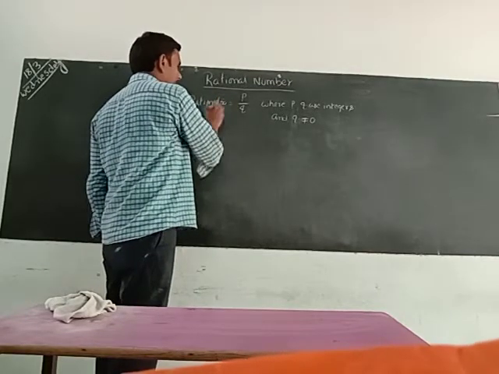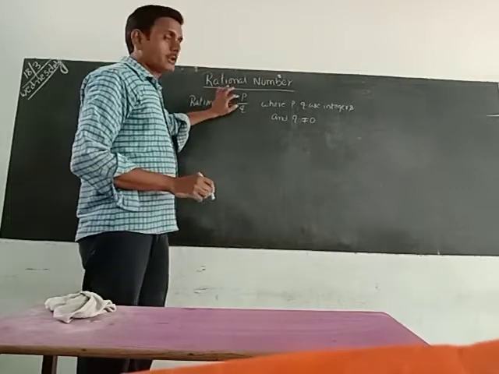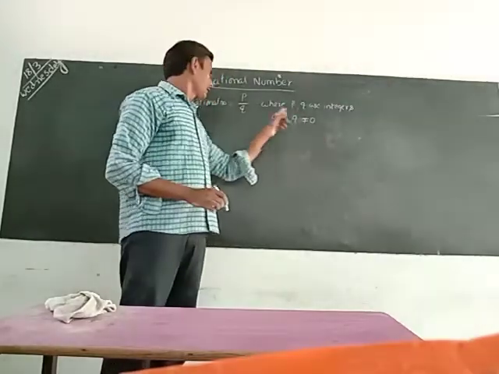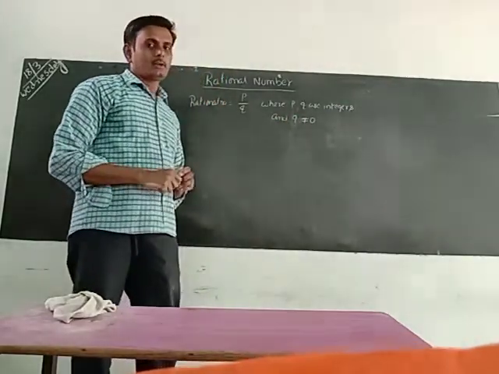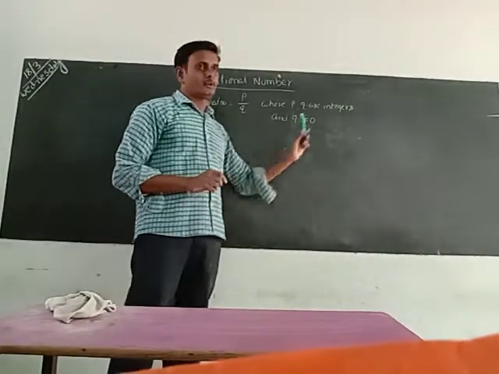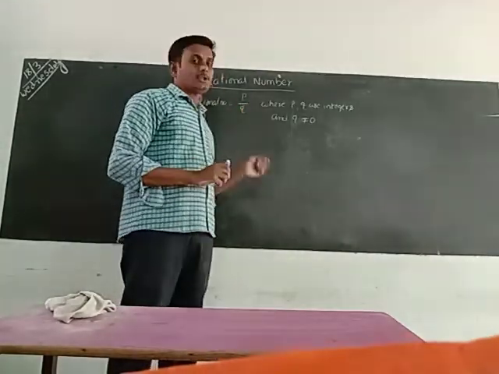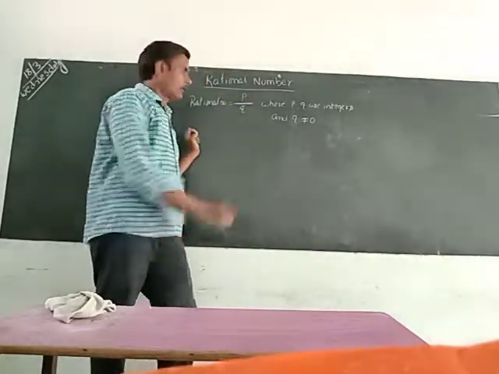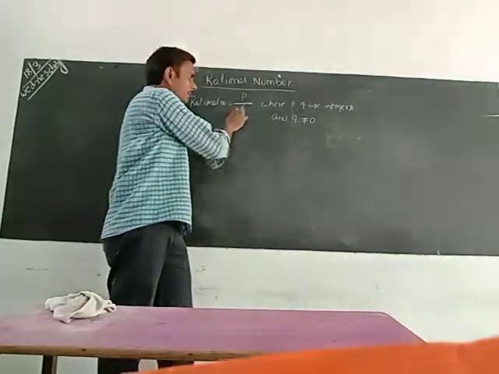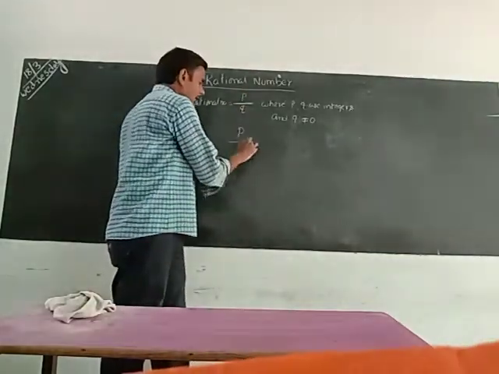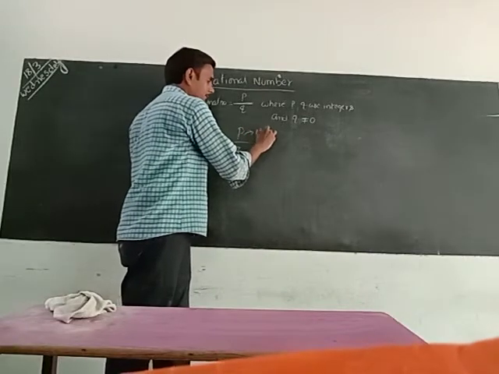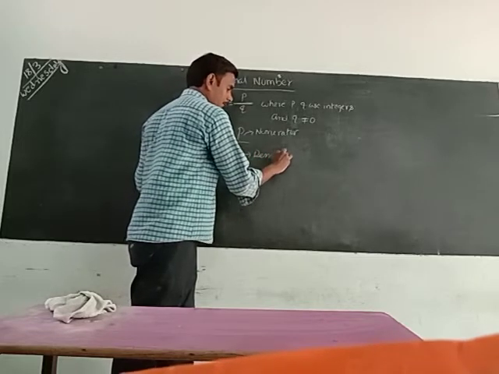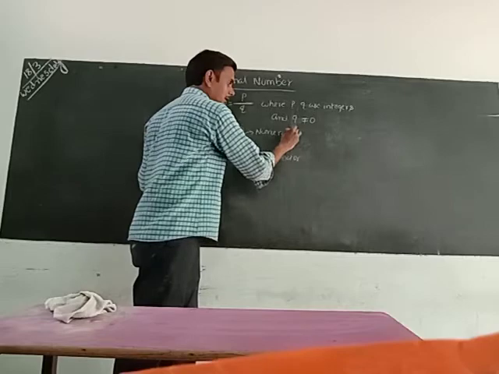What is the definition of a rational number? A number in the form p by q, where p and q are integers and q is not equal to 0, is called a rational number. Why are we taking q not equal to 0? In a fraction, the upper portion is called the numerator and the lower portion is called the denominator.